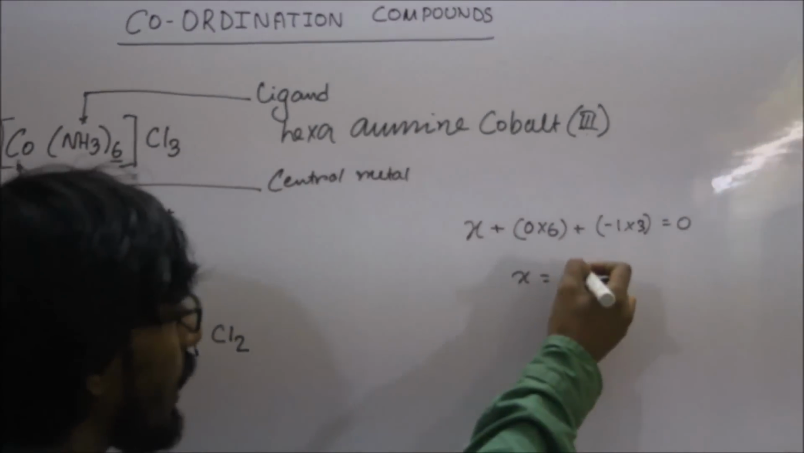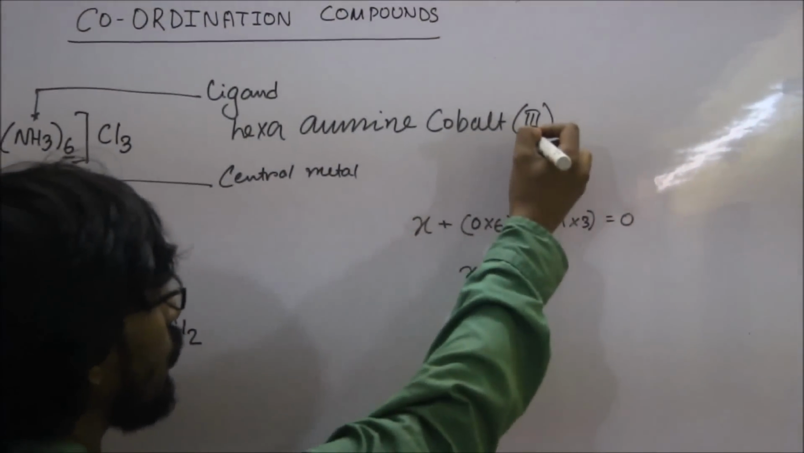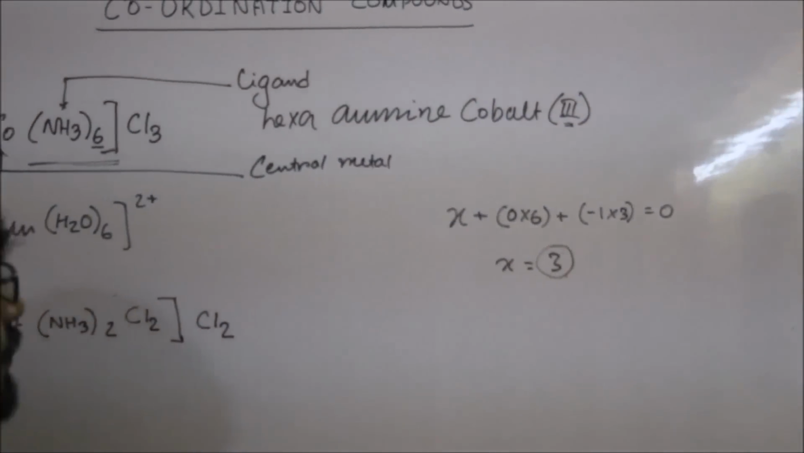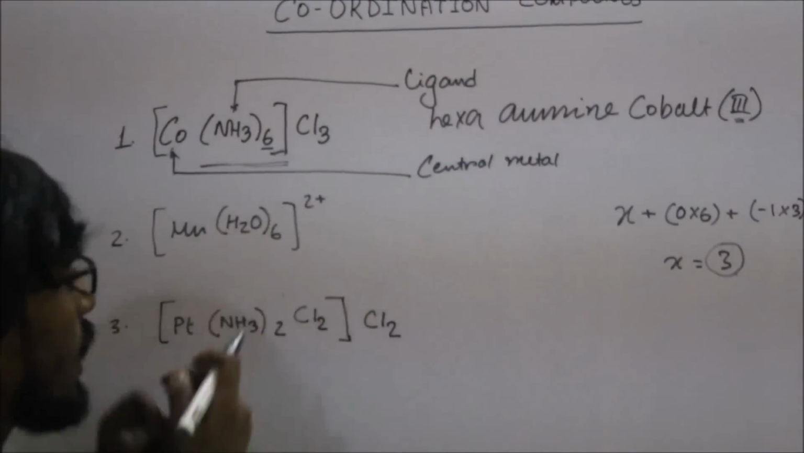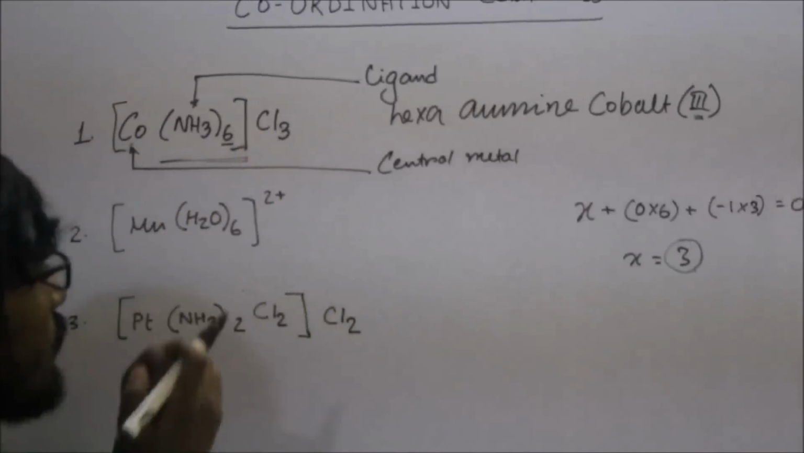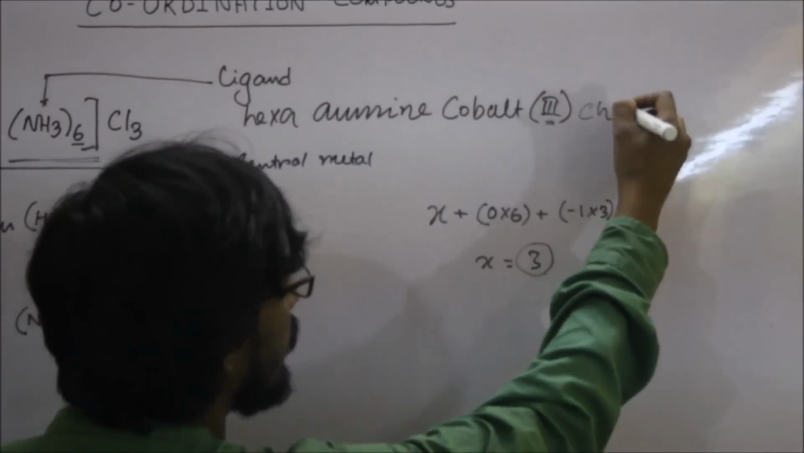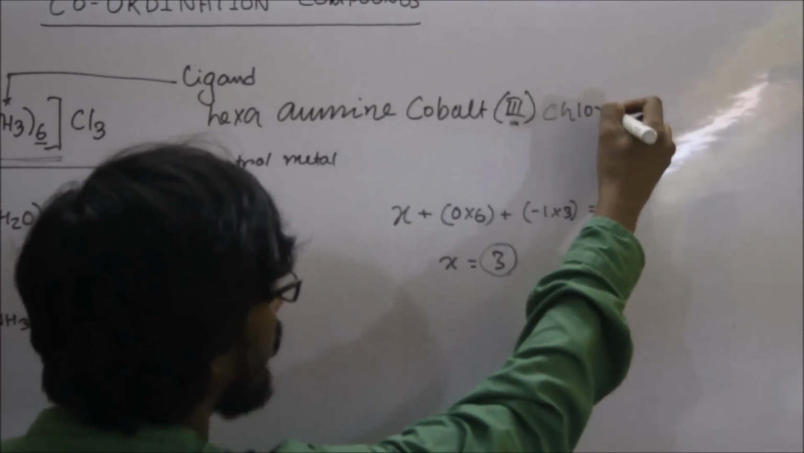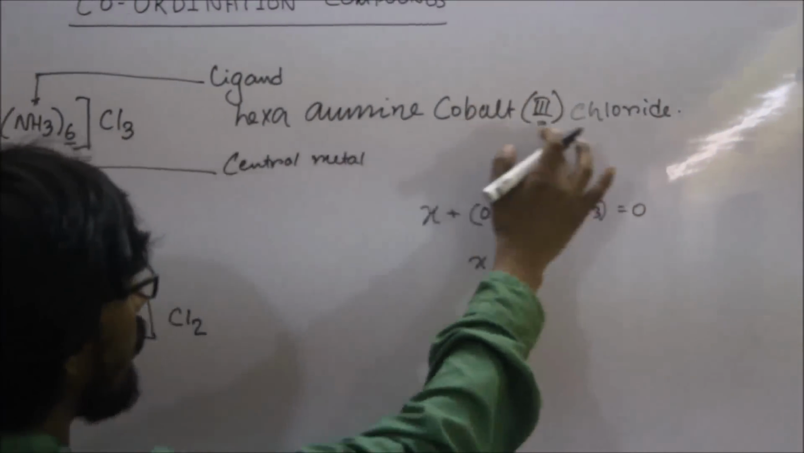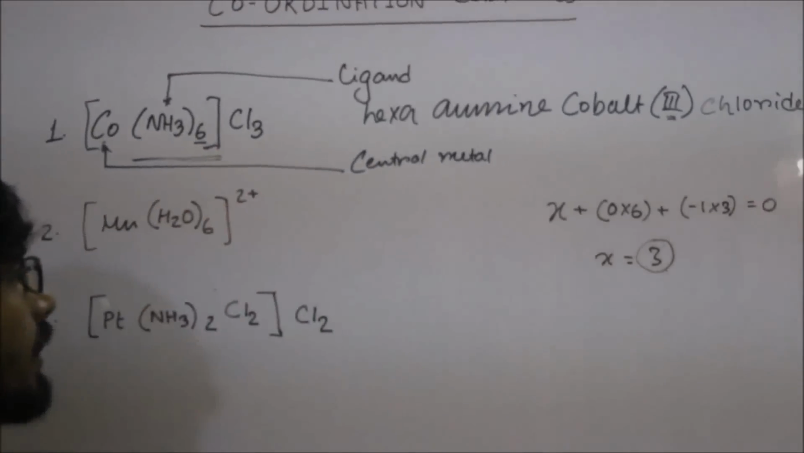Now we have to write this oxidation state in Roman numerals. After naming this cation part, we have to write the name of the anion, and this is chloride, so it will be named chloride. So this is the IUPAC name of this complex.